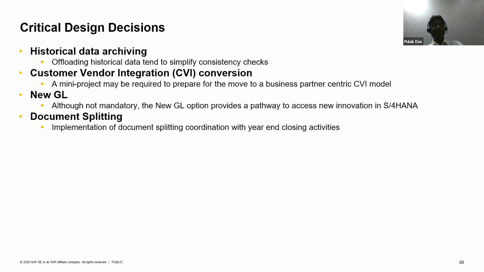New GL and document splitting. They have been continuing from ECC 6. There is no change. However, new GL and document splitting is a functionality which is always designed and deployed based on the statutory financial requirement. Do you need an intermediate trial balance or not? Depending on that, you need to decide.